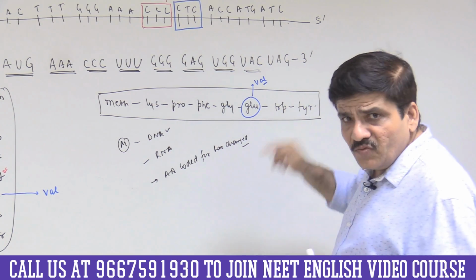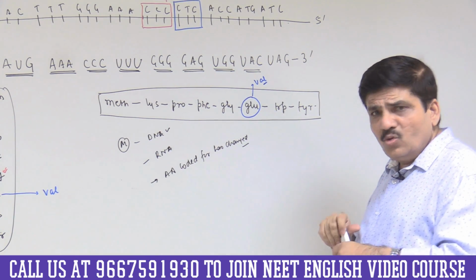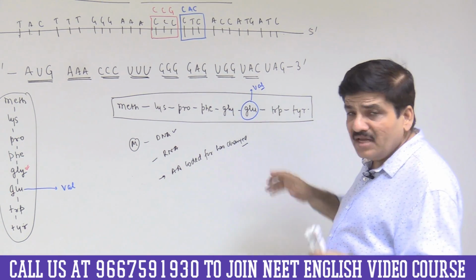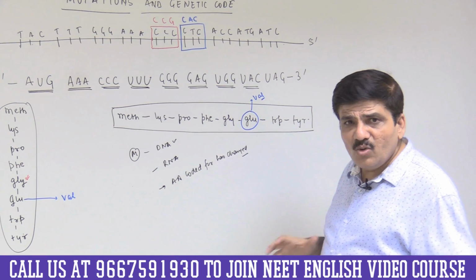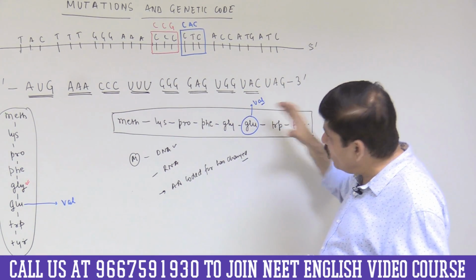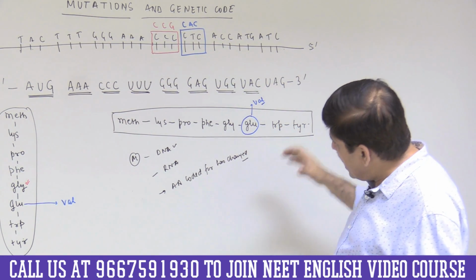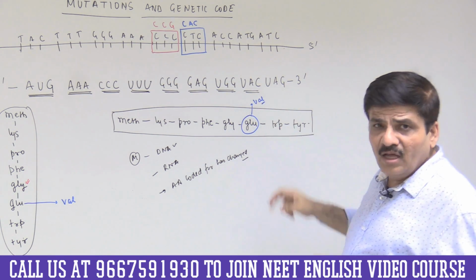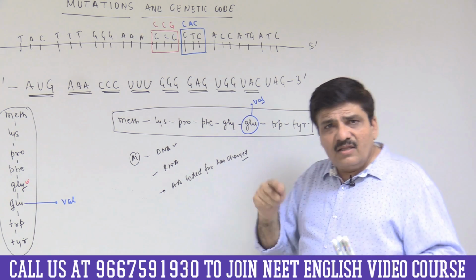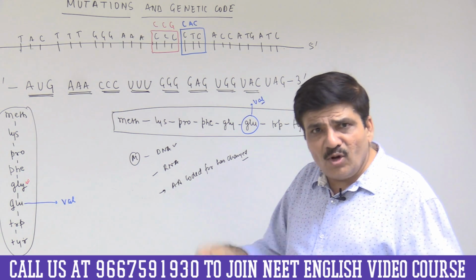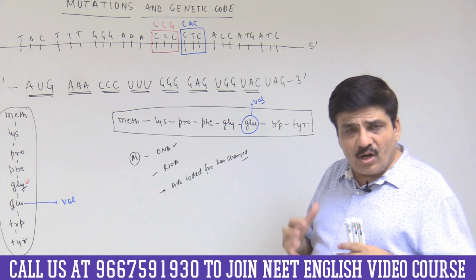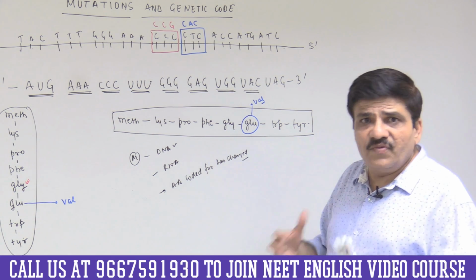So now there is one more very interesting feature to understand here. Glutamic acid, you can understand it is an acid. It is a polar amino acid. Valine is a non-polar amino acid. And because a polar amino acid has been replaced by a non-polar amino acid, that will affect the hydrogen bonding of the peptide structure, and the peptide would be abnormal in structure and hence function.